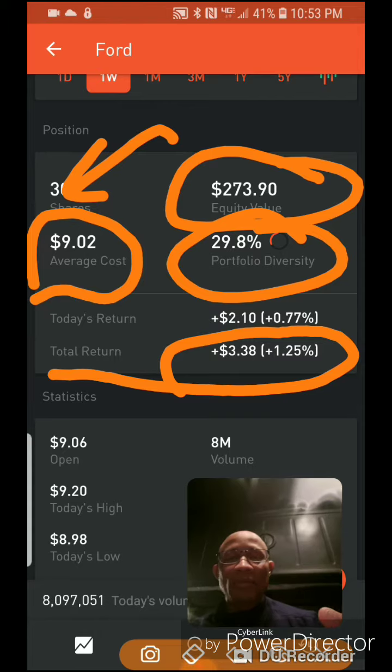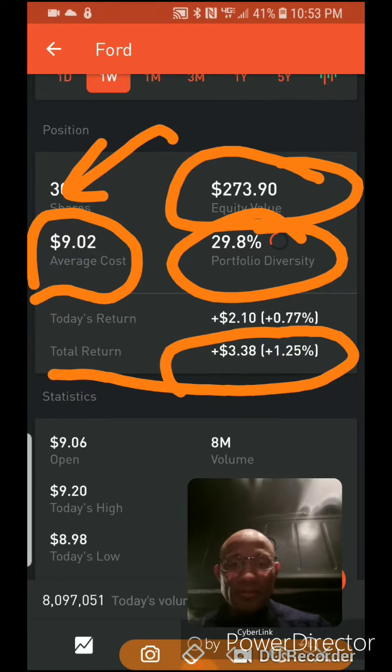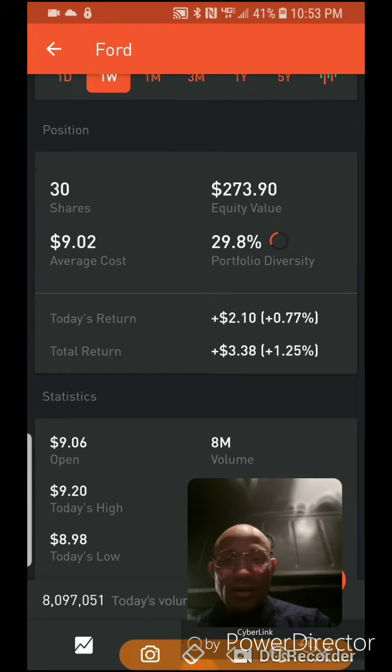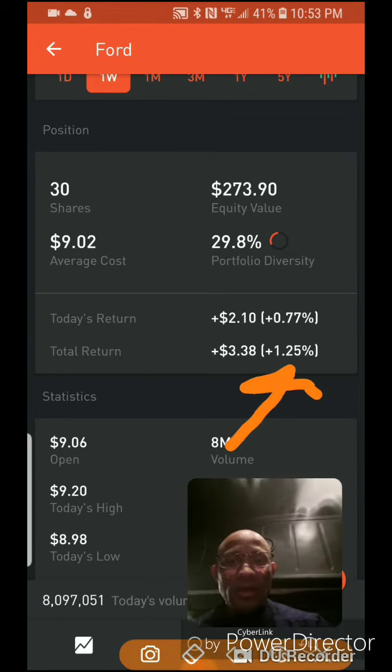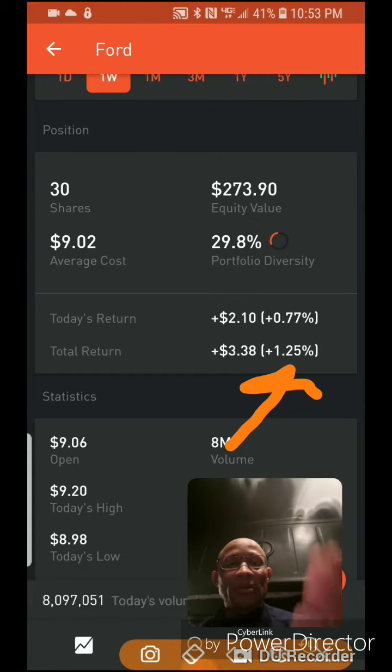These are not some mind-blowing numbers. All I'm trying to say is, as you can see, the bank pays 0.01%. And I've earned 1.25% on the money. You're probably like, that's nothing.